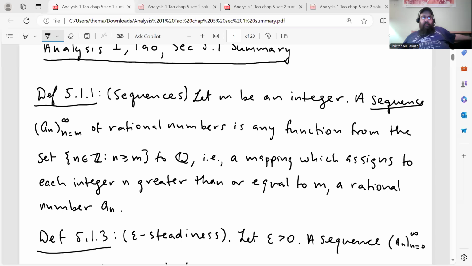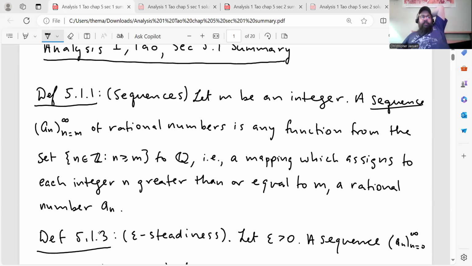I want to finally start in chapter 5, so we're going to do the section 5.1 summary in this video. So let's go ahead and get to it. All right, so chapter 5, if you remember, is all about constructing the real numbers using Cauchy sequences. So first, in order to do that, we have to develop some machinery. Namely, we need Cauchy sequences, but before we can even do that, we need some other concepts before we can even build up what we mean by a Cauchy sequence. So section 5.1 is sort of like the machinery to build up the machinery.